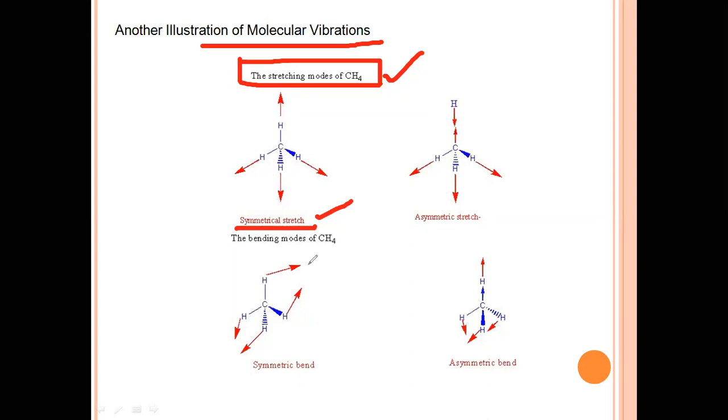This is asymmetric stretch. Here this hydrogen is coming down and the rest are going away. They are stretching and the one is compressing. Now symmetric bend and asymmetric bend, these bending vibrations are in plane and out of plane.